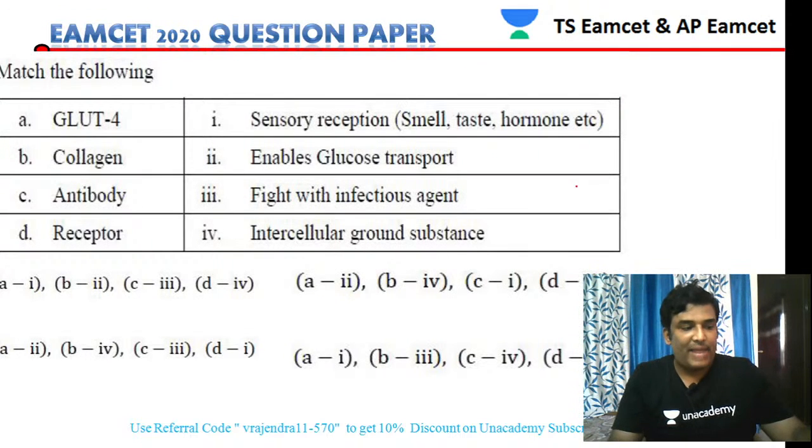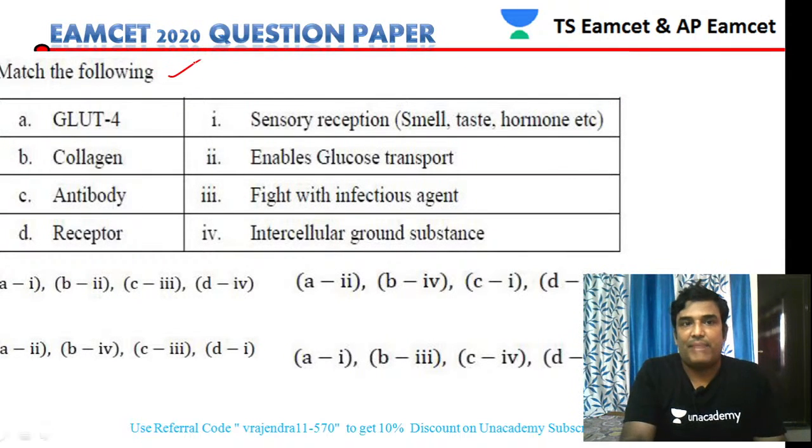Next question. Match the following. Let us see the next question, match the following. If you see the match the following, GLUT4 enables glucose transport, no doubt about it. Collagen, no doubt, is an intercellular ground substance.